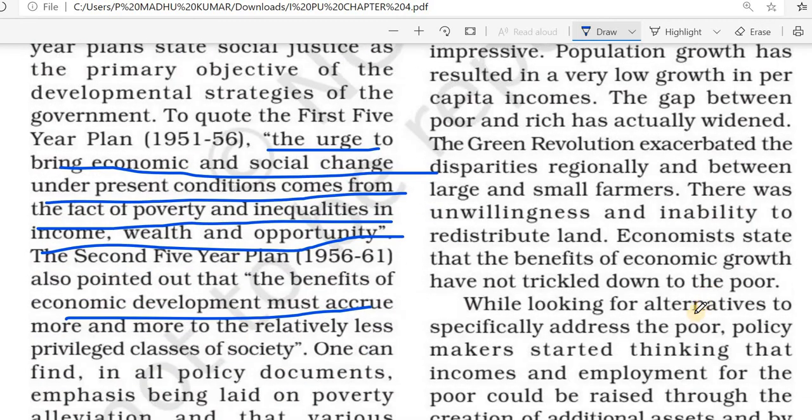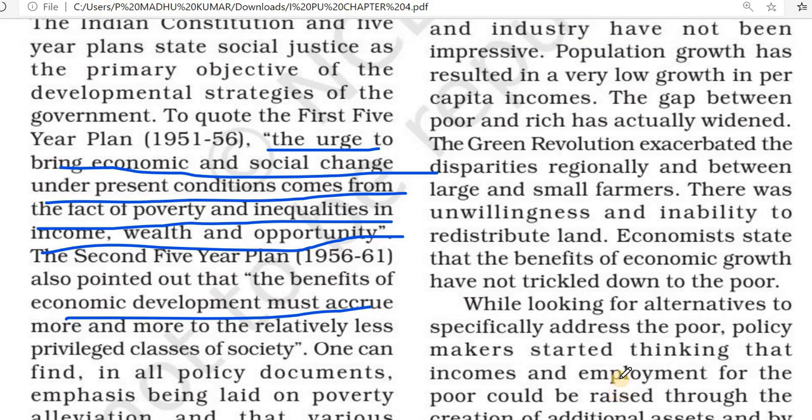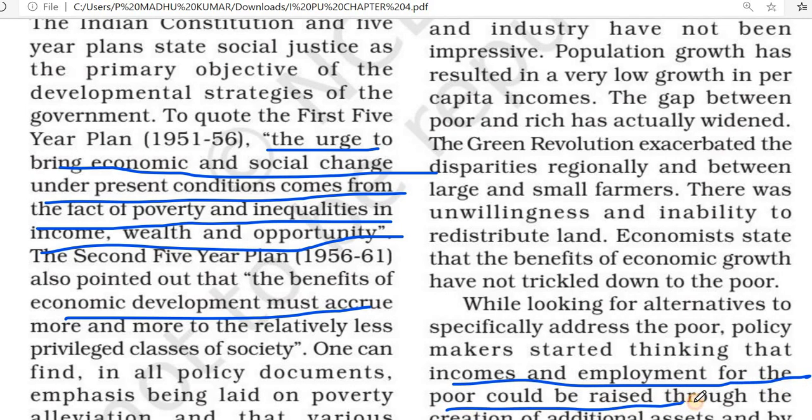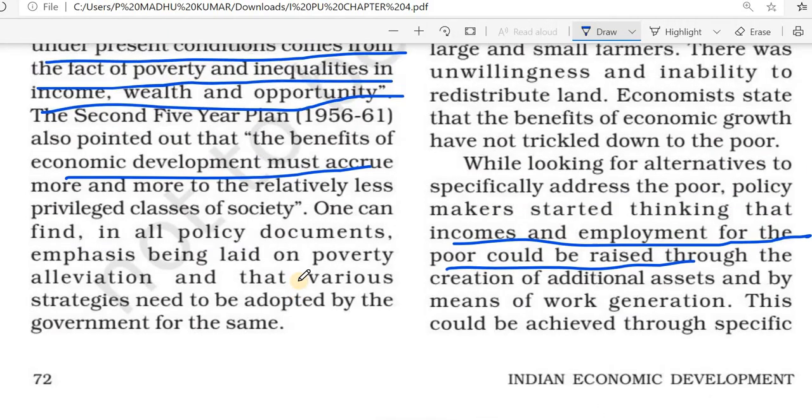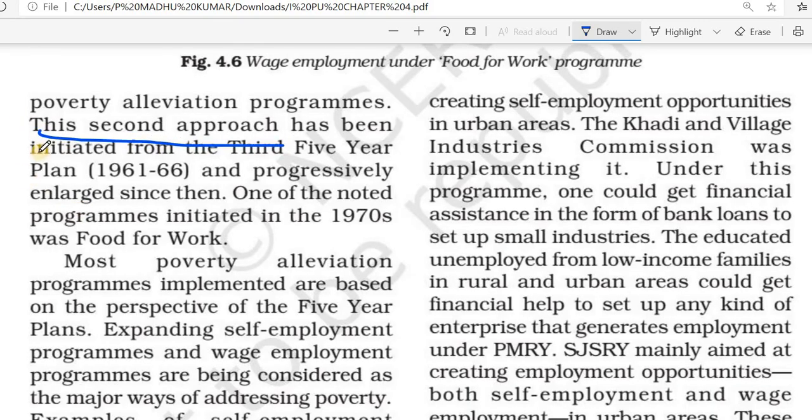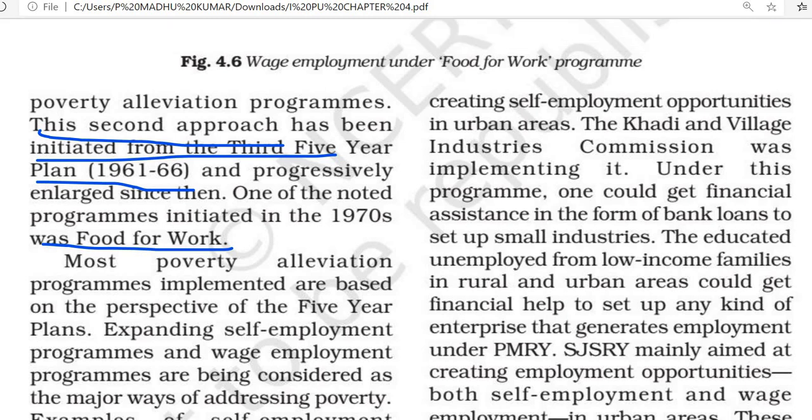Then the second policy was income and employment generation, employment for the poor. That was the next aim of the government. This second approach was initiated from the third five-year plan. The third five-year plan was in 1961-66, and one of the noted programs initiated in this was the Food for Work program. That was the main program.